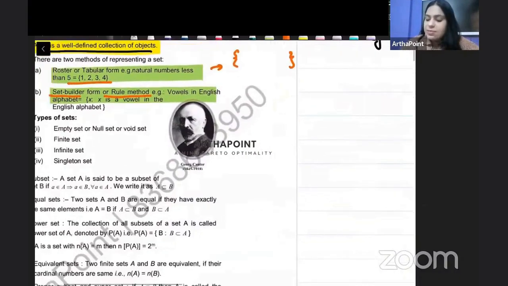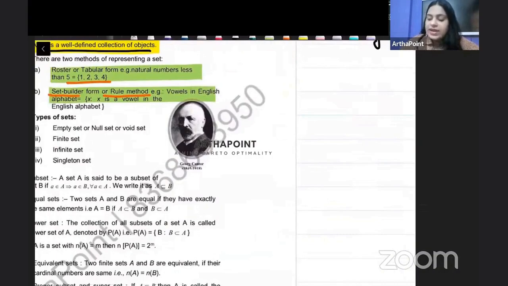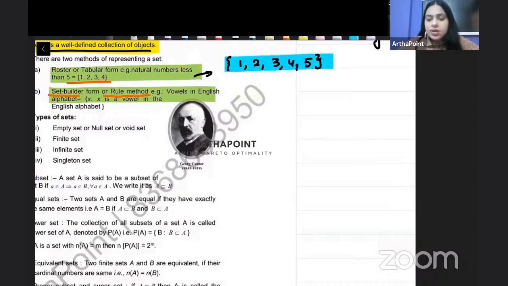Right? So for example, if I tell you, give me the first 5 natural numbers in the tabular or roster method, you will say {1, 2, 3, 4, 5}. This is in the roster method or the tabular method. But if I tell you, no, give me in the set builder method या rule method, so what will it be?